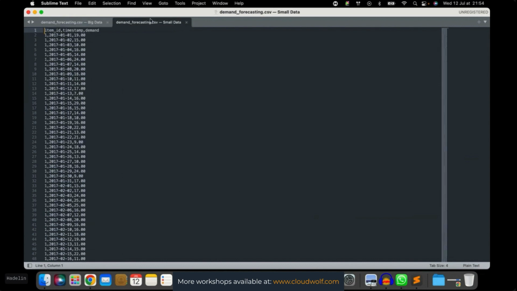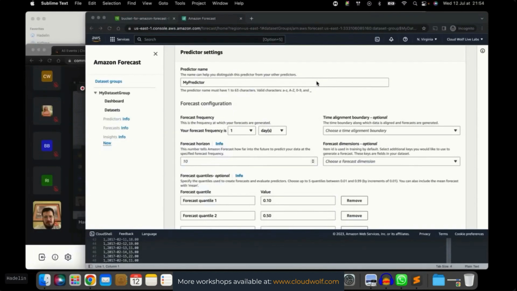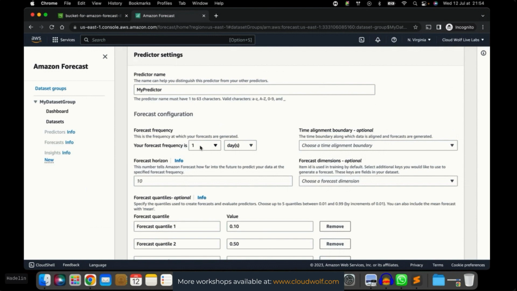But for the small data, we only have the year of 2017. So it would make more sense to run the predictions for the whole month of January 2018. And that's what we're going to do. So going back here, we're going to choose a frequency of 1 day and a forecast horizon of 31 days, because we're going to predict the sales of all the days of January 2018. And in January, you have 31 days. So that's what we have to configure.